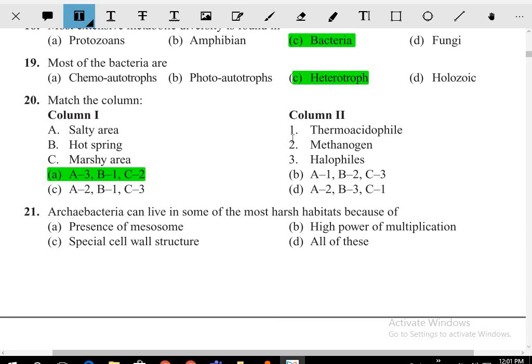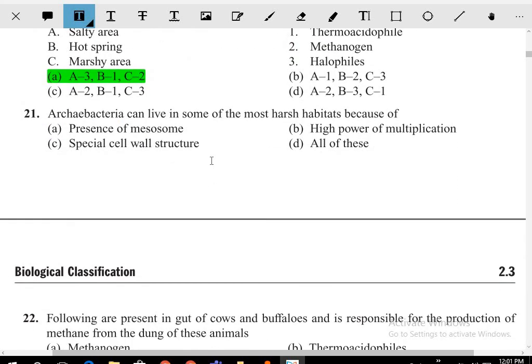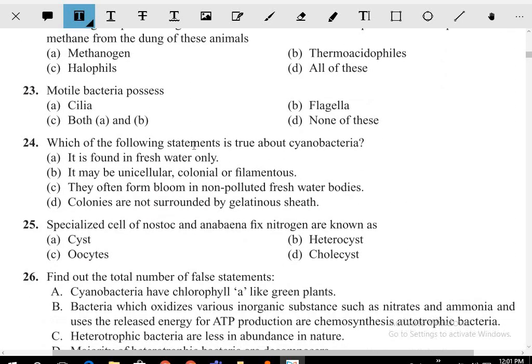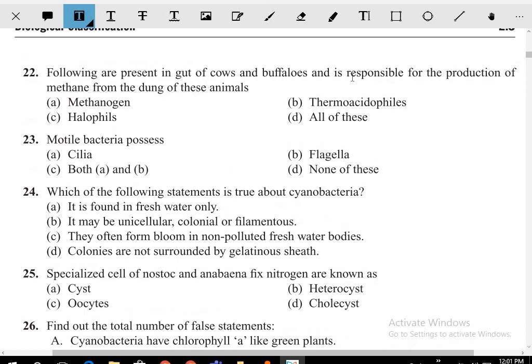Okay, hot springs में thermoacidophiles and marshy areas is methanogen. Archaebacteria can live in some of the most harsh habitats because of the special cell wall structure. Now, which of the following is present in the cow gut and buffaloes, responsible for the production of methane from dung? That is the methanogen.